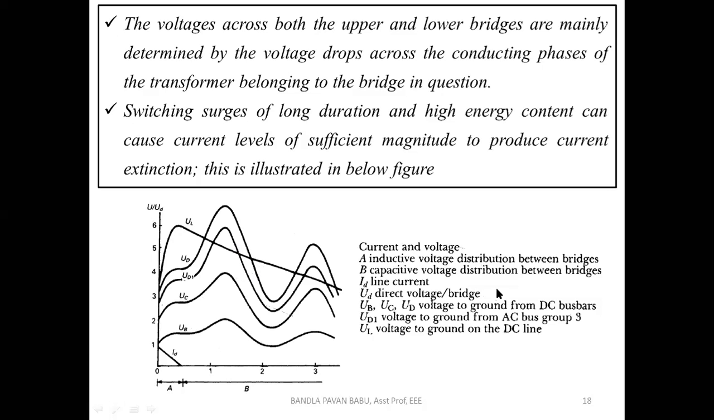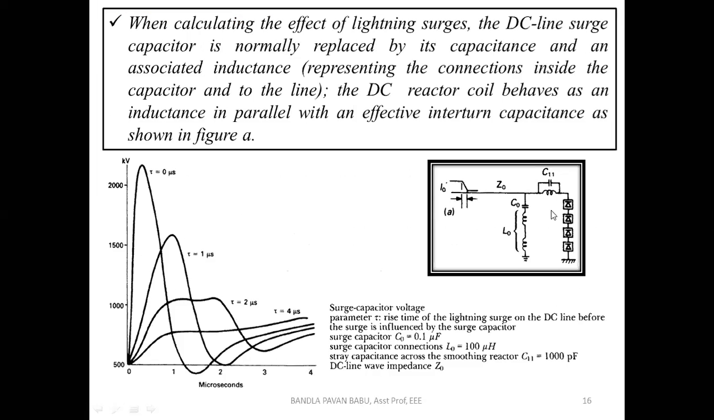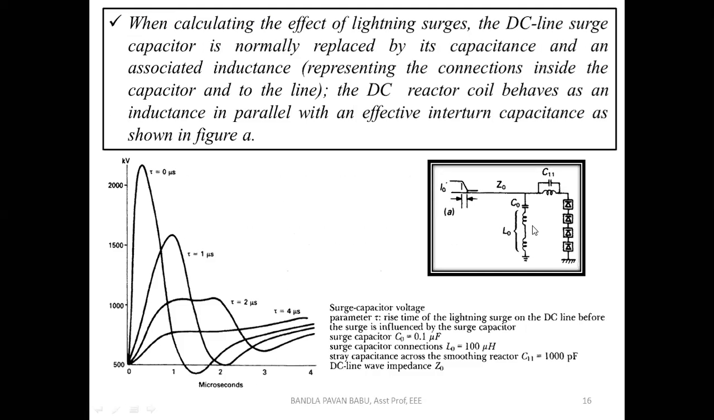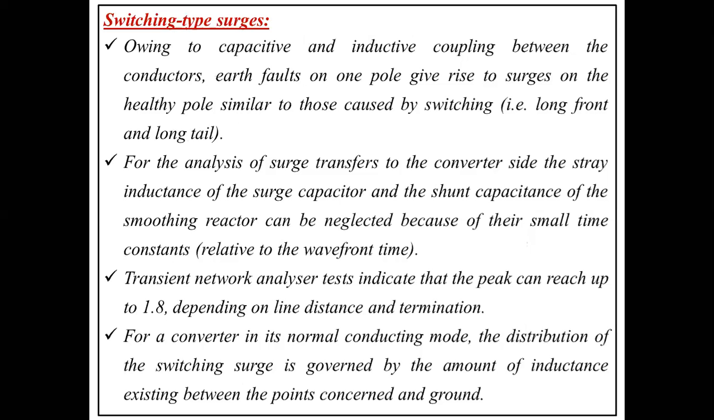Look at point A. This is the inductive voltage distribution between the bridges, and the capacitive voltage distribution between the bridges. Since we are connected with a surge impedance there, this also leads to additional oscillation in the DC transmission. The purpose of placing the surge impedance is to avoid these surges, but by placing additional components there, it also leads to some additional oscillations in the line. Of course, we need to use that.